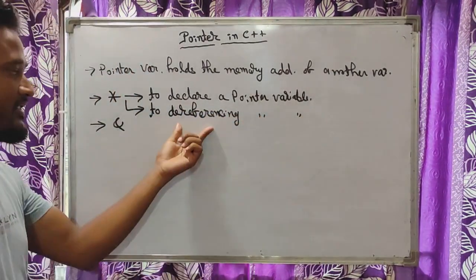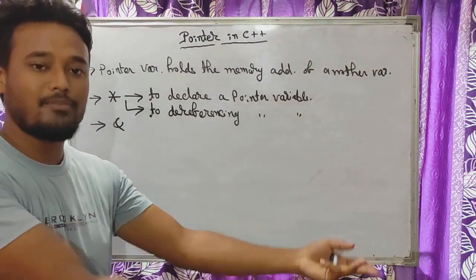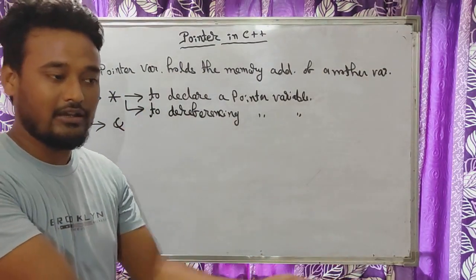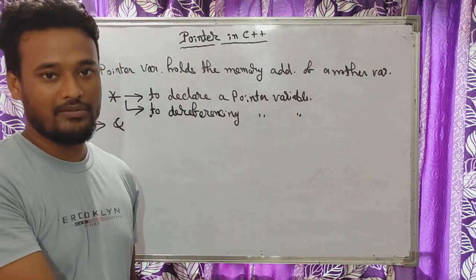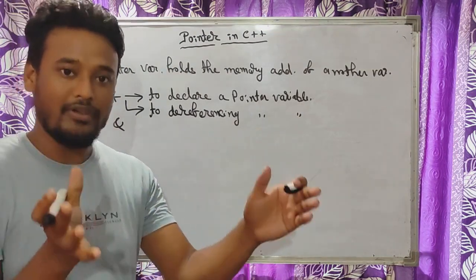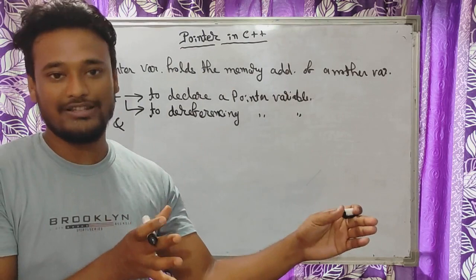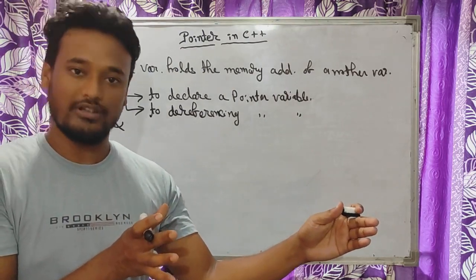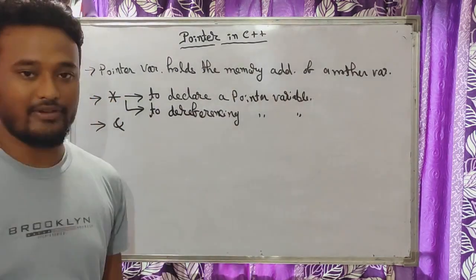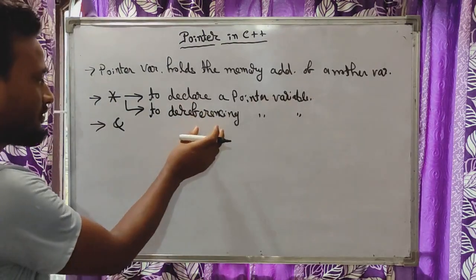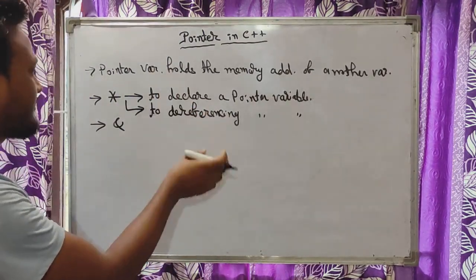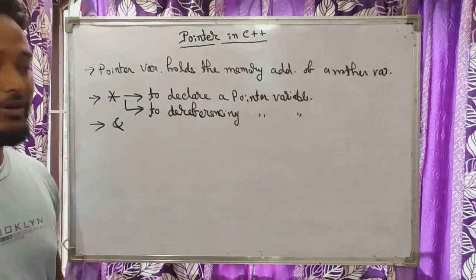Dereferencing means getting inside the memory location and manipulating the value inside it. मतलब एक्चुअल में जो मेन कंटेंट मेमोरी एड्रेस के अंदर होगा वो हम लोग मैनिपुलेट कर सकते हैं by using dereferencing. We can use this dereferencing concept by using the special operator asterisk.